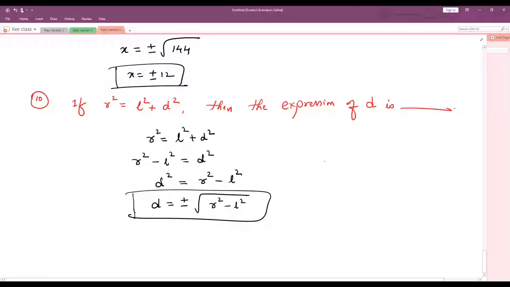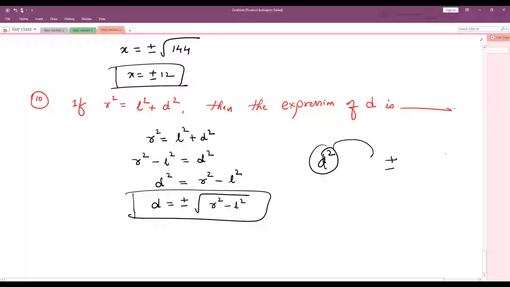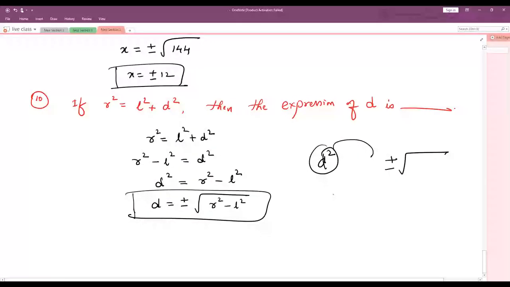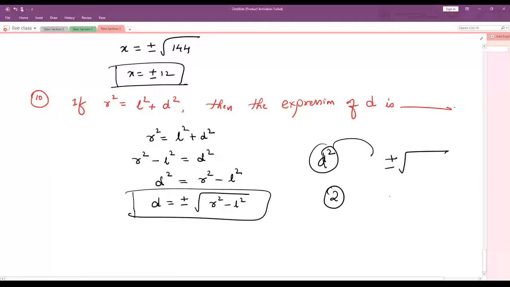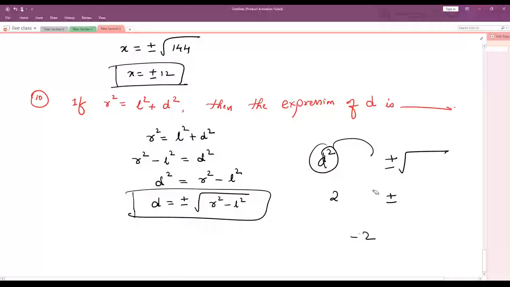If you shift the whole square to the RHS side, it becomes plus or minus square root. Means we get two roots. See, power 2 is nothing but we have two roots. One is positive root, another is negative root. If it is only d, then we write d is 2. Understood? Sometimes this is linear, but this is quadratic. Quadratic means we get two roots. It's not like all positive and negative, but we have two roots, plus or minus.